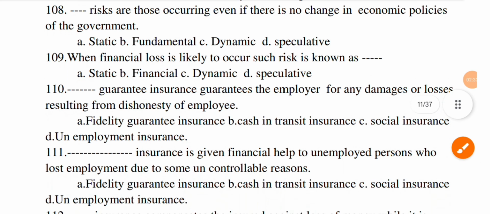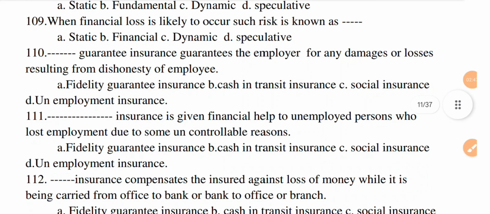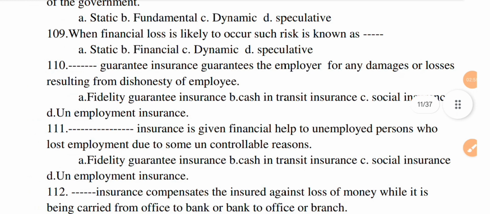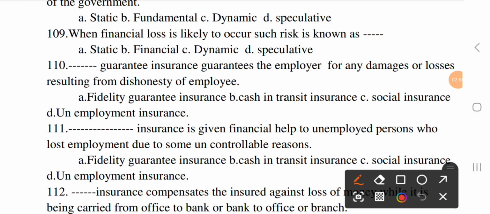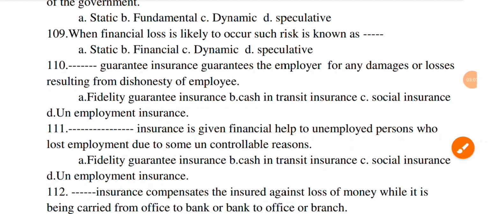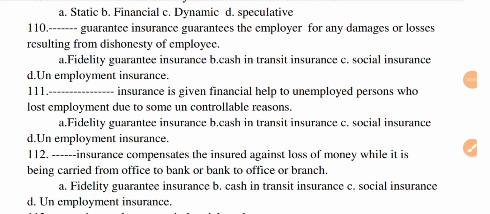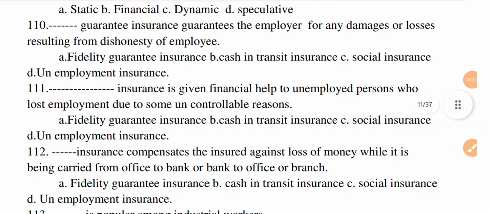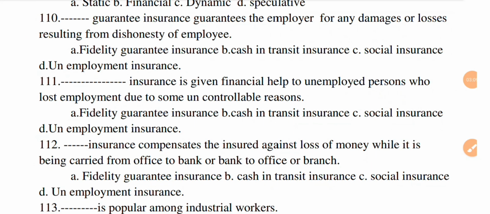The next question, dash guarantee insurance guarantees the employer for any damages or losses resulting from dishonesty of employee. Option A fidelity guarantee insurance, option B cash in transit insurance, C social insurance, and D unemployment insurance. The correct option is A fidelity guarantee insurance.